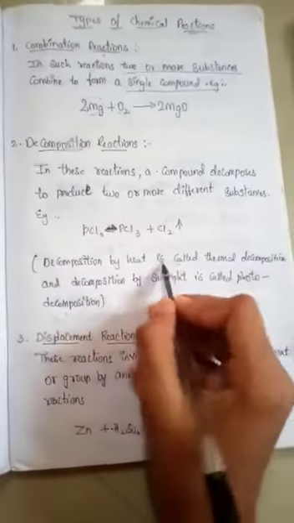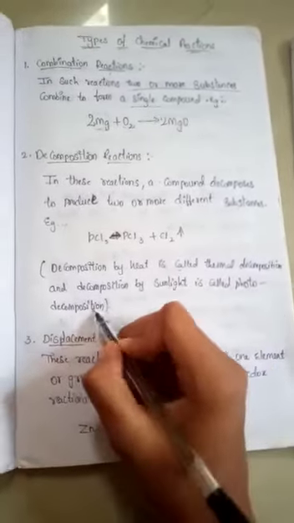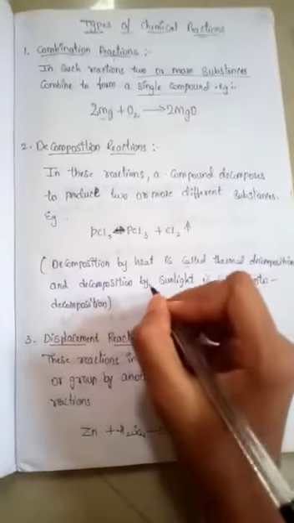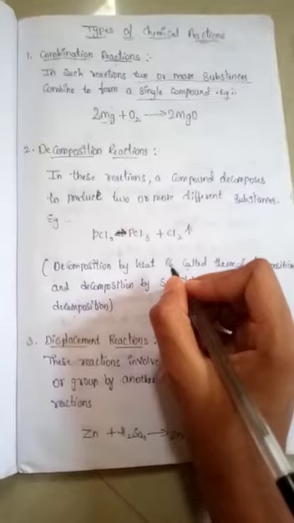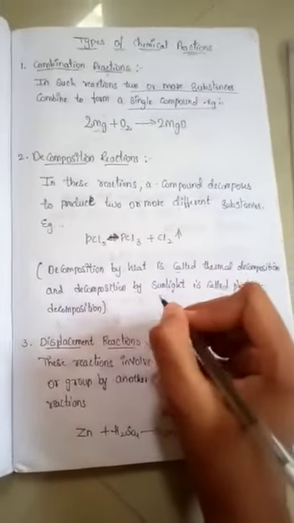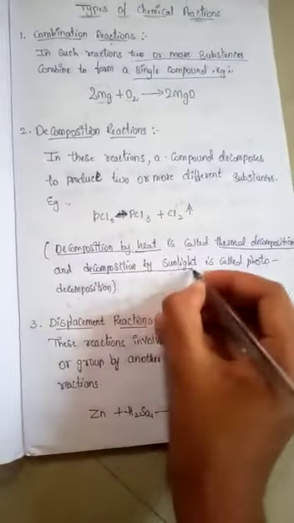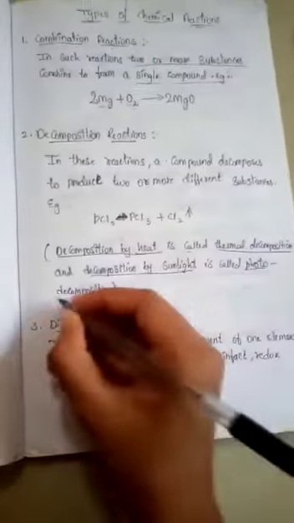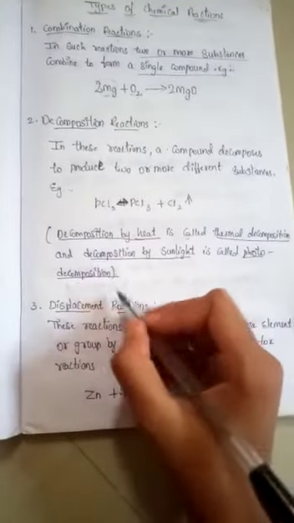Decomposition by heat is called thermal decomposition and decomposition by sunlight is called photodecomposition. When any substance gets decomposed in the presence of heat, then it is called a thermal decomposition reaction. And decomposition by sunlight is called photodecomposition.